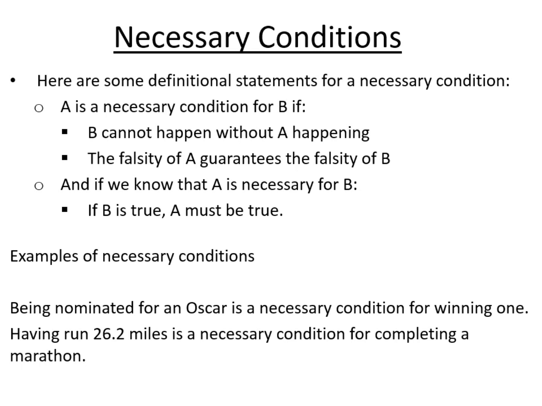It's not sufficient because, arguably, you could run 26.2 miles around your house, and that wouldn't count as completing a marathon. You haven't actually signed up for a marathon and finished the race on race day. If you choose to believe that just running 26.2 miles anytime is a marathon, then you may disagree with that second example, but that's a different kind of situation.